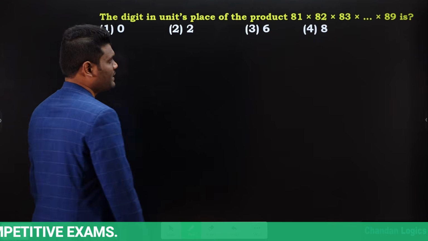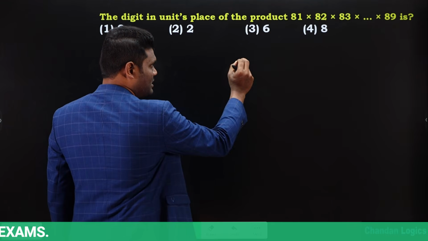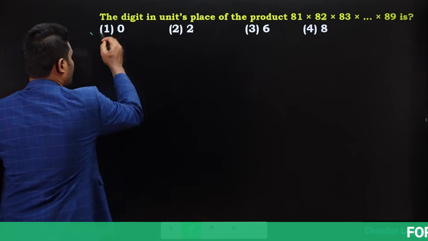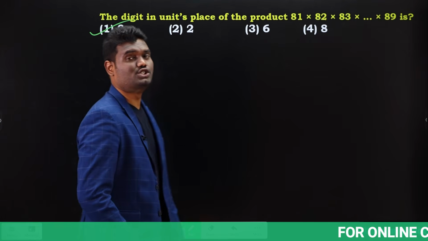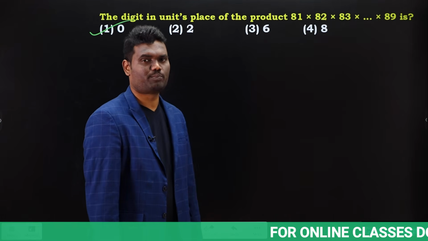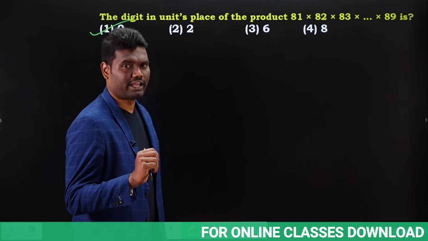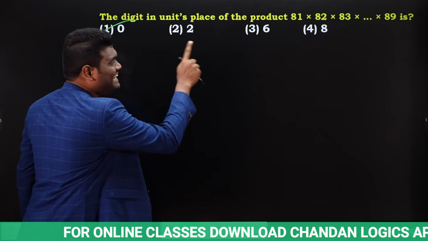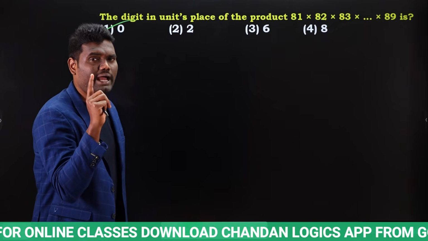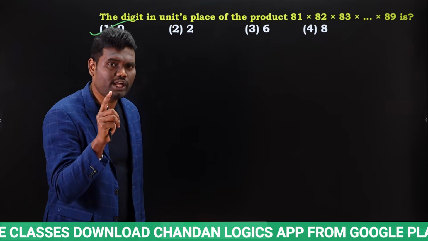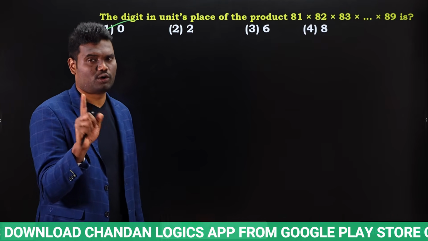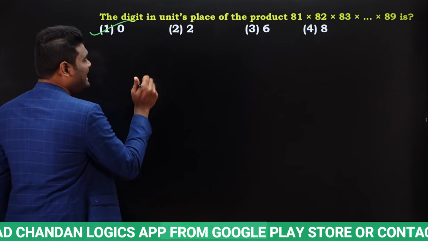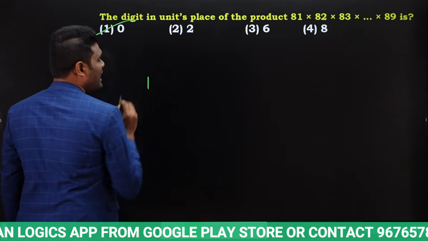If you are really smart, just by looking at this question, we can say the answer is 0. Yes or no? Why? Observe carefully. First I will explain very clearly in detail. Don't forget, my concentration is only to find the last digit. In 81, the units place has 1.